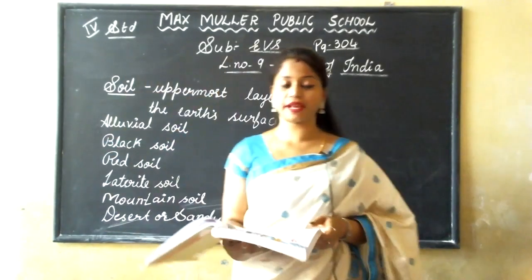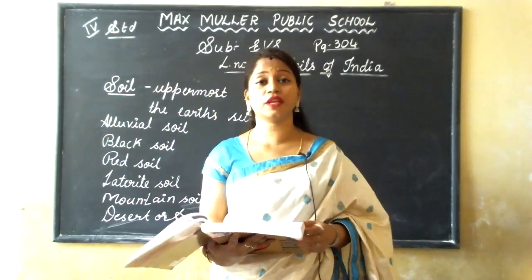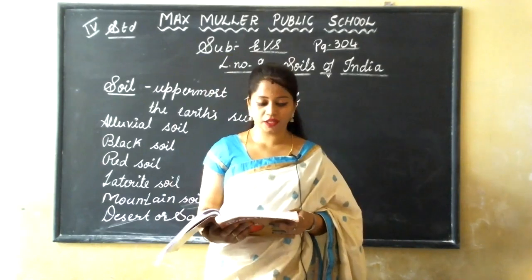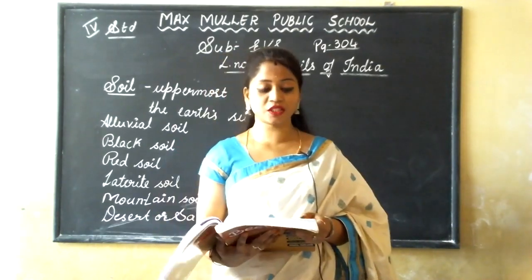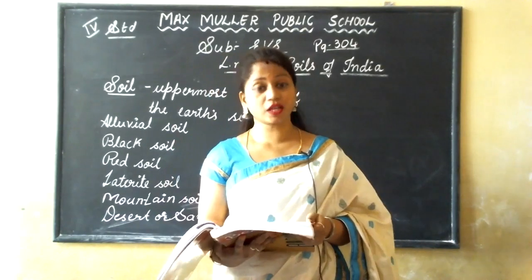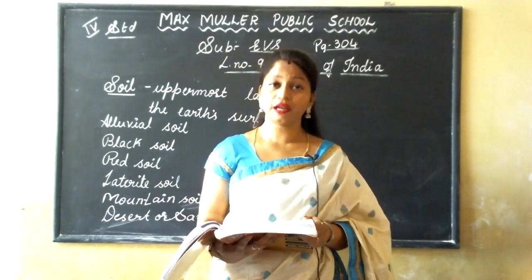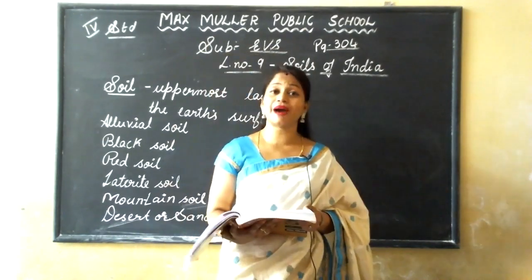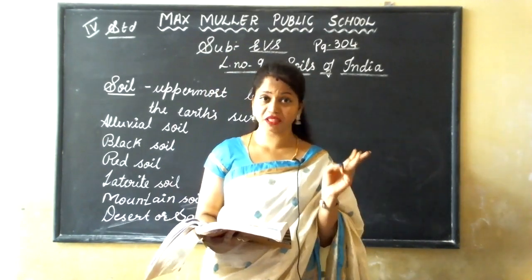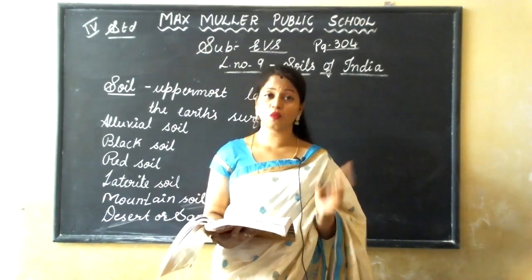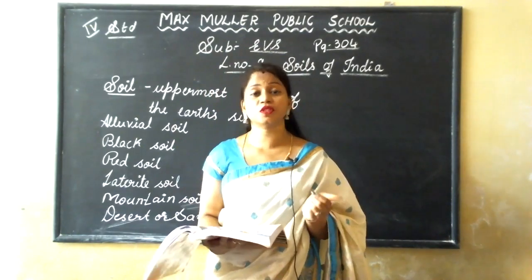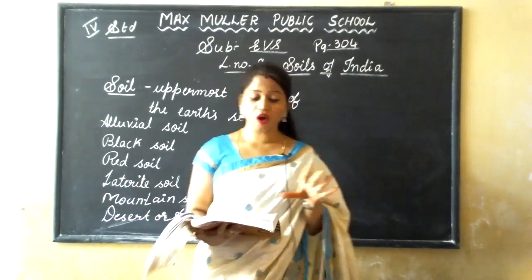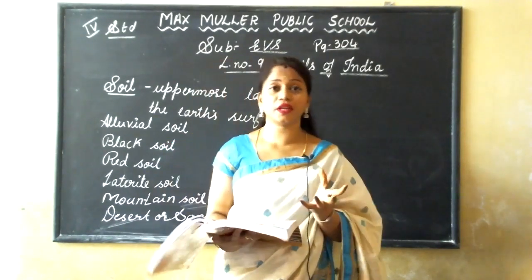See, the uppermost layer of the earth's surface is called soil. Soil is a mixture of mineral particles, rock sediments, water, air, and humus. These are all the mixture of soil; these all together make soil.